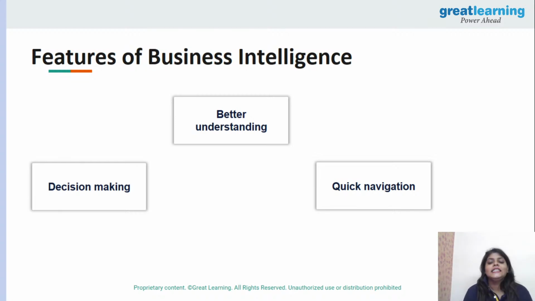All right, in the meantime, let me give you the key understanding of the features of business intelligence. Basically, a better understanding of your data. A business intelligence analyst is someone who has a really good understanding of your data, who can interpret the scenario you cannot think about, what your data is trying to say.